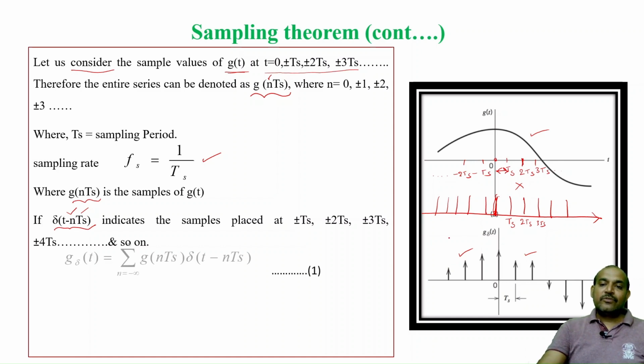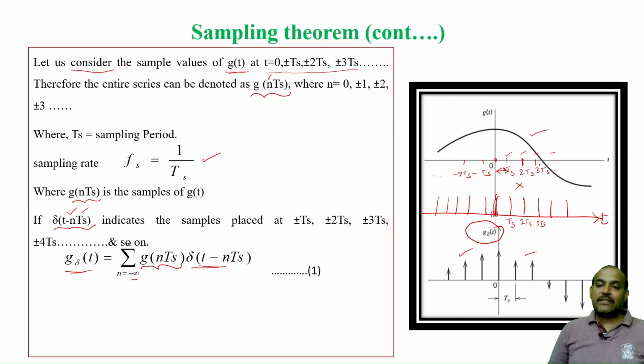Therefore, I can write mathematically this equation as g delta of t, the sampled signal, which can be written as the summation, n ranging from minus infinity to plus infinity, of all the samples of g of t, that is at 0, ts, 2ts, 3ts, 4ts, etc. So g of nts into the Dirac delta function.